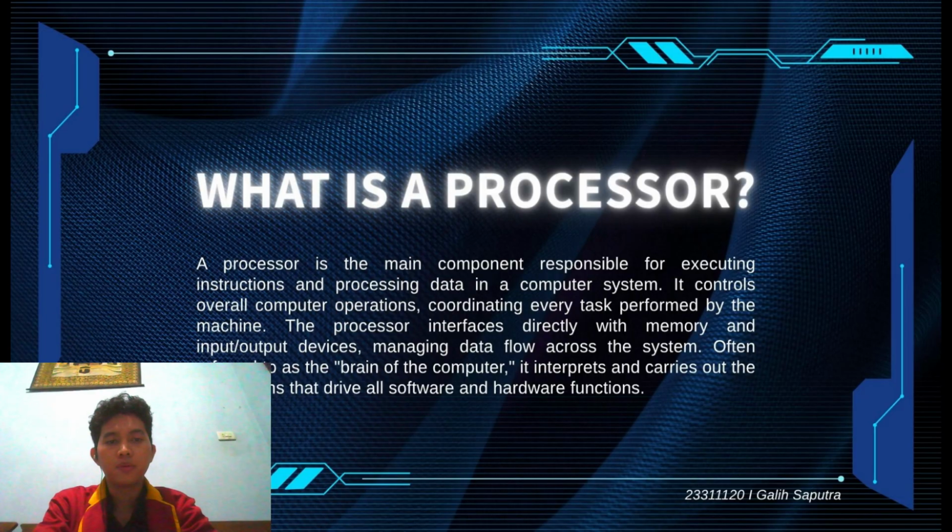It receives instructions from software, processes data, and communicates with memory as well as input and output devices. Because of its important role, the processor is often called the brain of the computer.